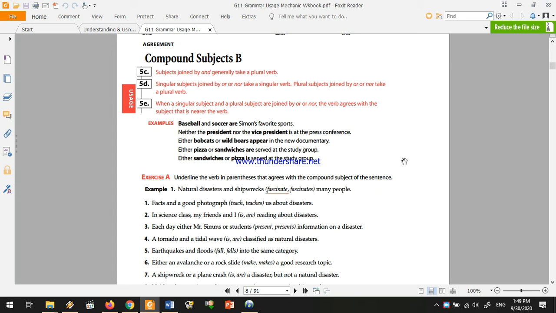Example 4: Either pizza or sandwiches are served at the study group. We focus only on sandwiches, and since sandwiches is plural, we say are. Example 5: Either sandwiches or pizza is served at the study group. Pizza is singular, so we use is.